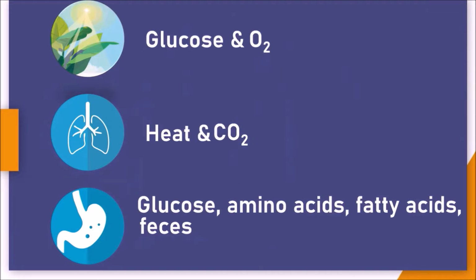Let us see. The glucose formed as a result of photosynthesis may be utilized by the plant once again, because glucose is the energy source for the plant, hence it utilizes glucose for its growth and development. Some amount of oxygen is utilized by the plant, but the maximum amount of oxygen is released out into the atmosphere.